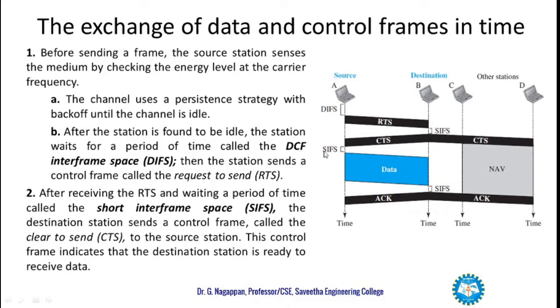This CTS, clear to send, which is sent by the destination, is not only received by the source but also by other stations, which start their NAV. And the acknowledgement which the destination sends, saying that the data is received properly, is also received by other stations, which ends the NAV for other stations.